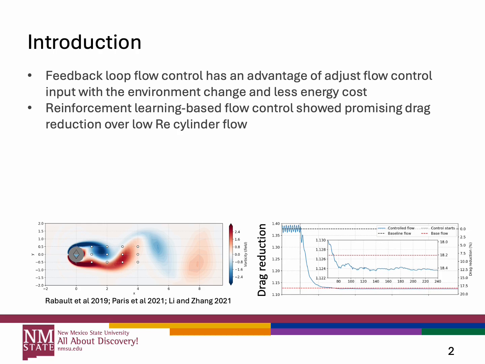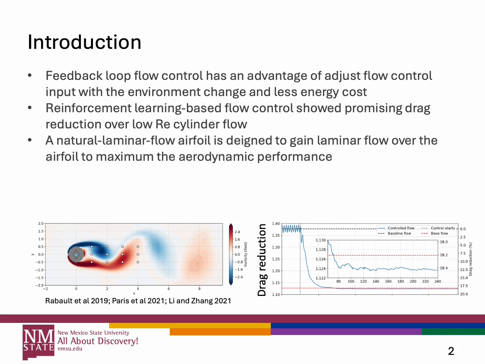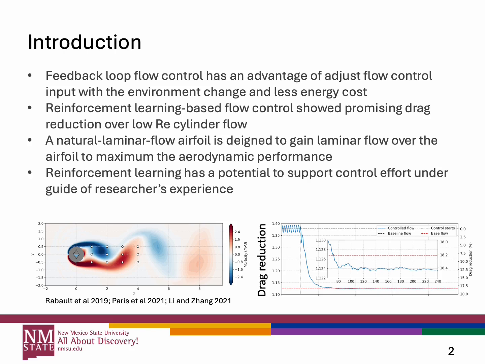Examples include low Reynolds number flow over the circular cylinder, trying to reduce the drag or stabilize the oscillations. Successful cases have been implemented using reinforcement learning flow control. So in such a context, we implement reinforcement learning-based flow control for a natural laminar flow airfoil to enhance its aerodynamic performance. Here we focus on increasing the lift. We evaluate several important parameters to figure out how to effectively design the reinforcement learning-based flow control.